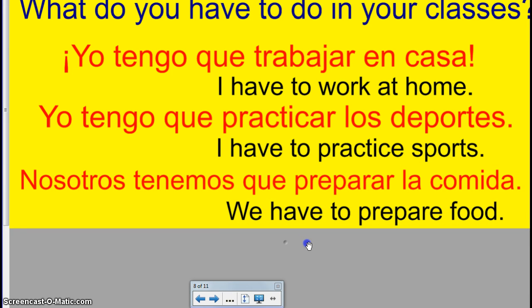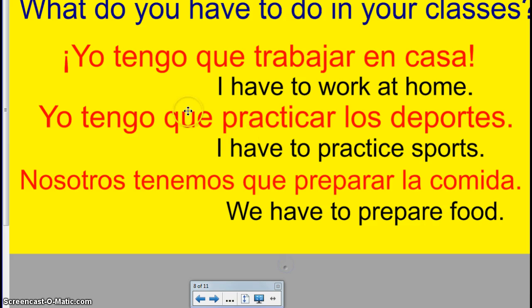And here's one not in the yo form. Nosotros tenemos que preparar la comida, which means we have to prepare food. Again, it doesn't have to be in the yo form. I just wanted to show you some examples of that. You can use this in any particular form of the verb tener, plus the word que, and plus the infinitive of another verb.